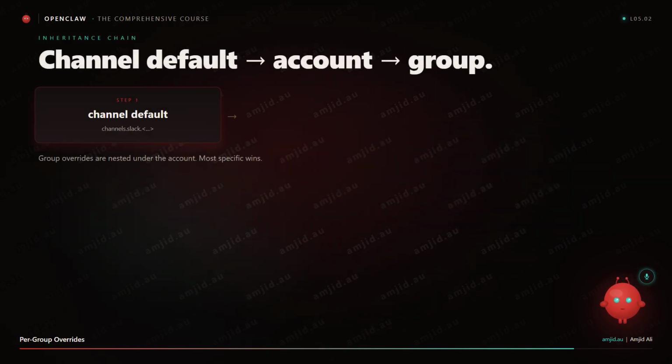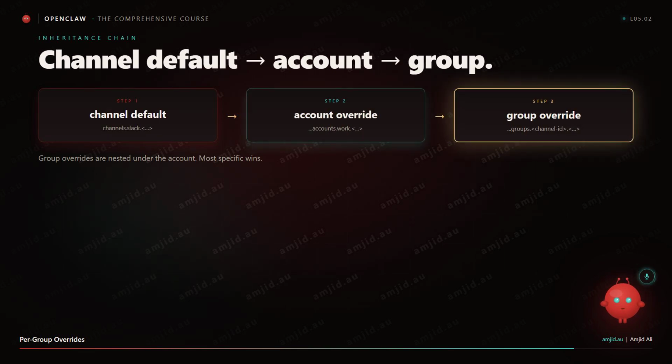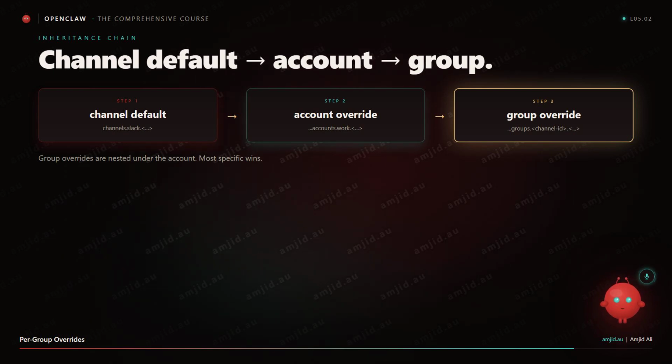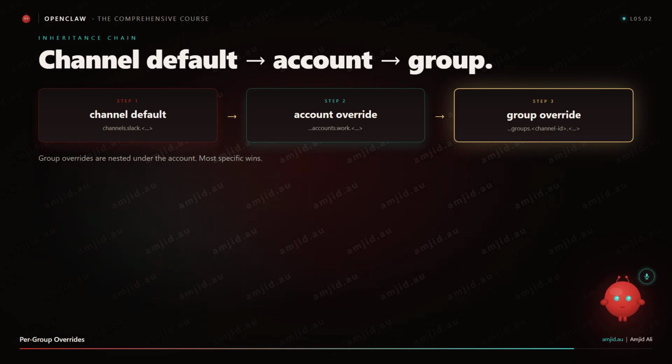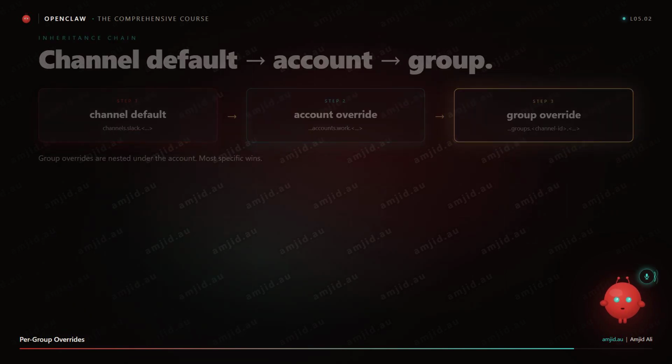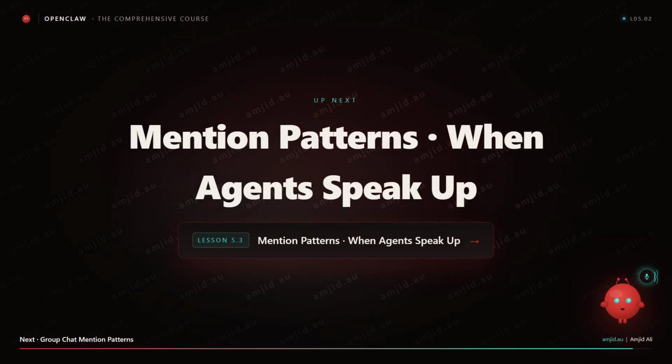Per group overrides. Inside a single channel account, you can also override behavior per group. So your work Slack account can have one default policy, and a specific channel inside that workspace can override it. The override block lives at channels.slack.accounts.work.groups.someChannelID, group specific. Inherits from the account, which inherits from the channel default. 3 layers cascading down.